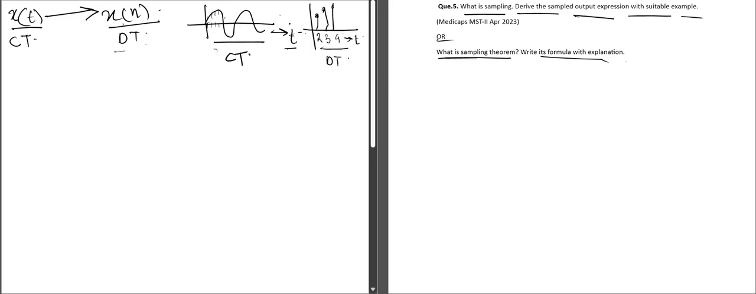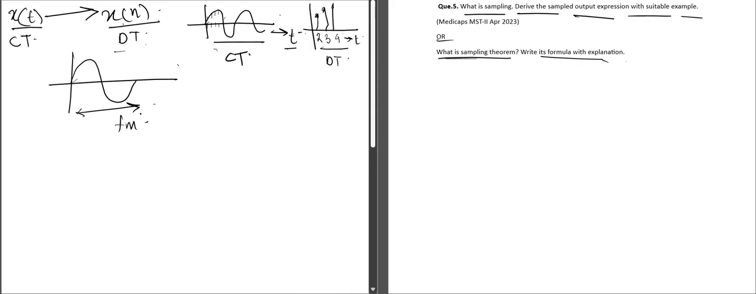Now, what does the sampling theorem state? The sampling theorem states that any band limited signal which is band limited to fm can be reconstructed from its samples if fs is greater than twice of fm. To understand the theorem, consider this sinusoidal signal, which is band limited to fm. So the theorem says what?